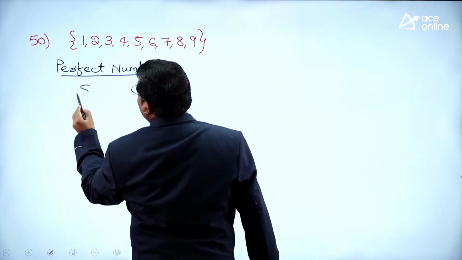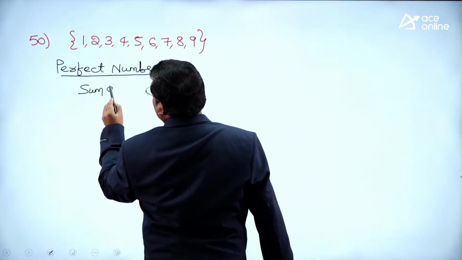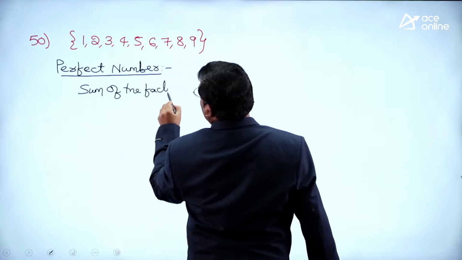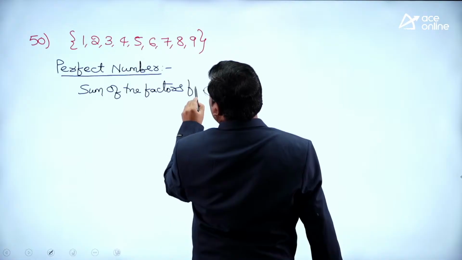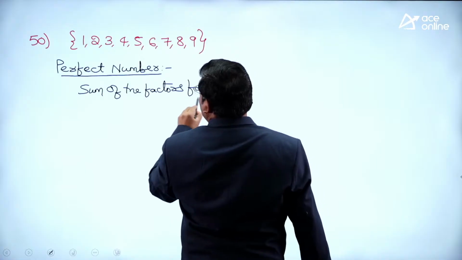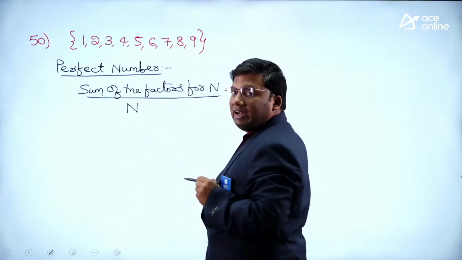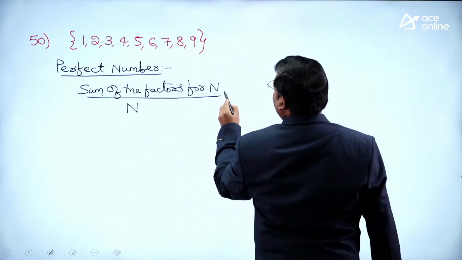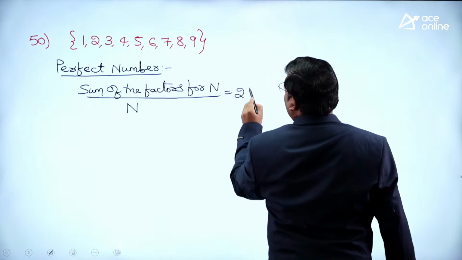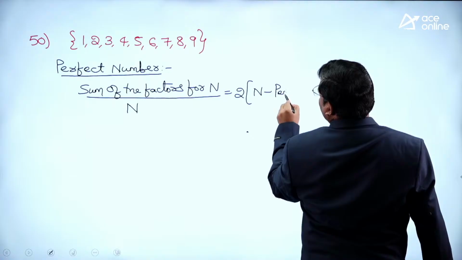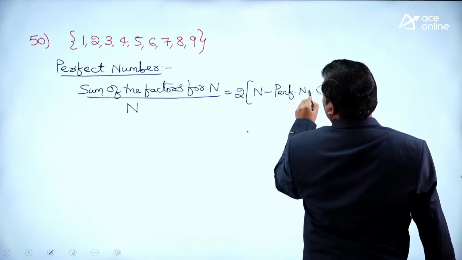If the sum of the factors for a number divided by the number is 2, then the number is said to be a perfect number. I am writing the concept here.